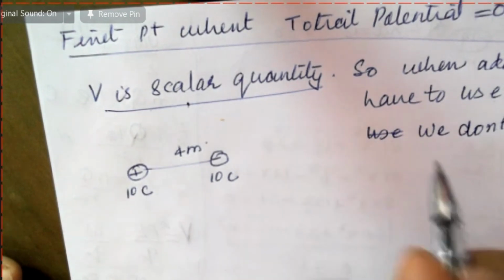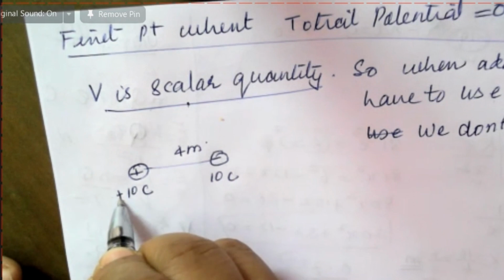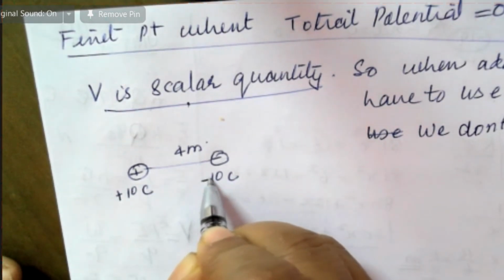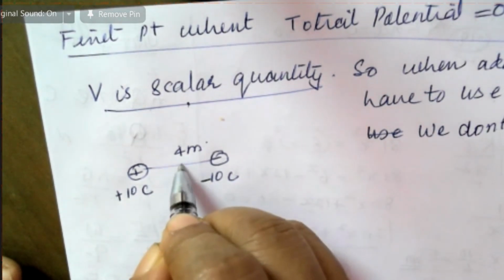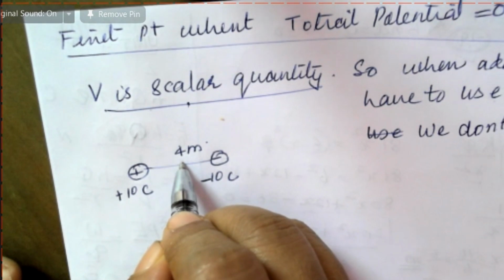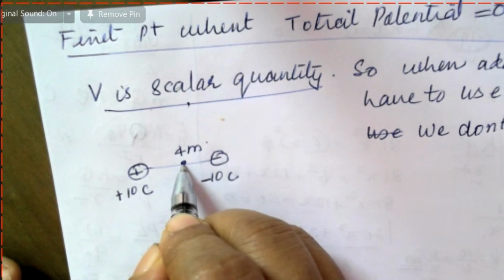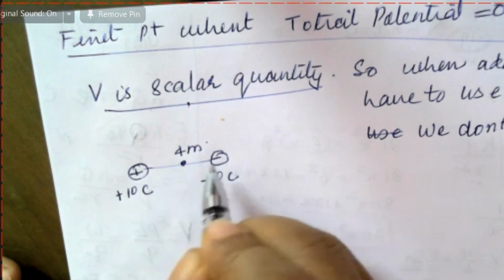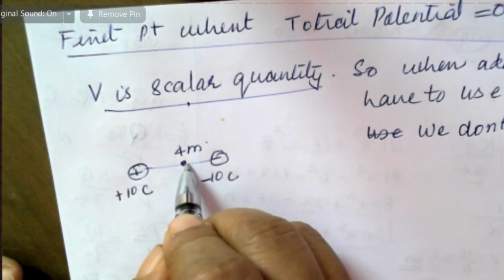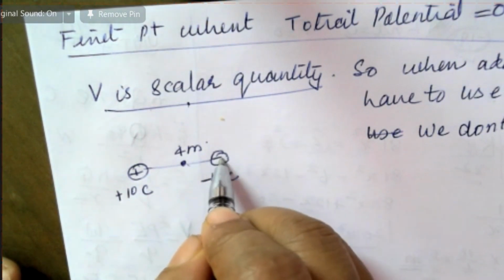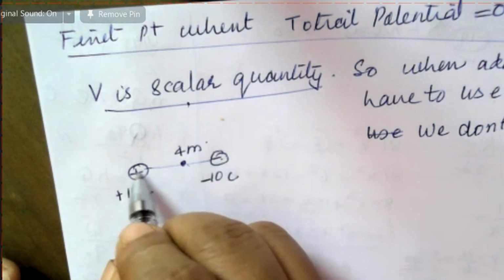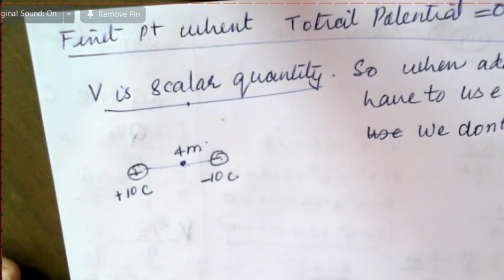Since this is positive and this is negative, let's take a point in between. At this point, the potential due to the 10 plus the potential due to the other should be 0.